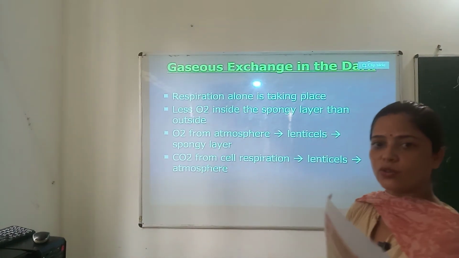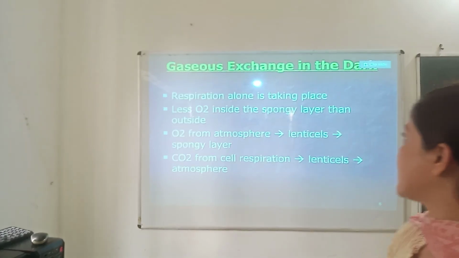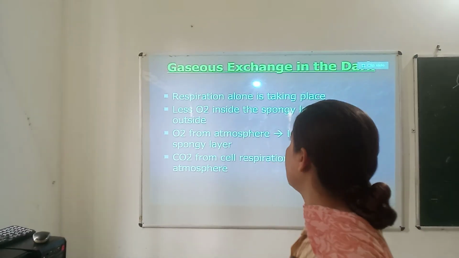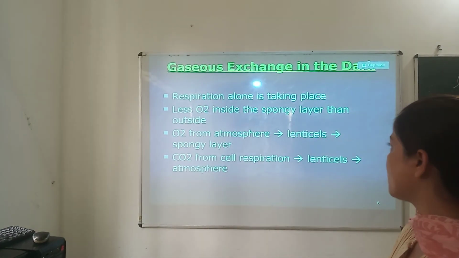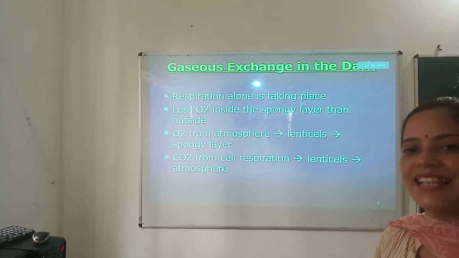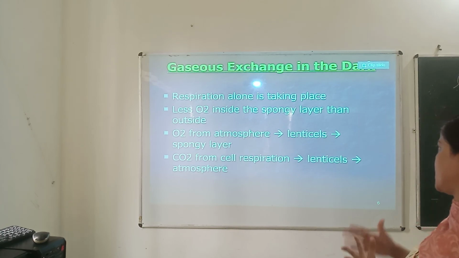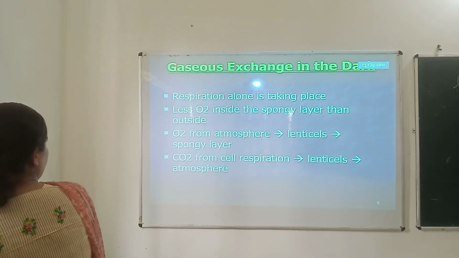Now let us see how the gaseous exchange takes place in the dark. Respiration alone is taking place, so there is less oxygen inside the spongy layer than outside. Oxygen from the atmosphere goes through lenticels and then through the spongy layer, and carbon dioxide from cell respiration goes through lenticels and then to the atmosphere.